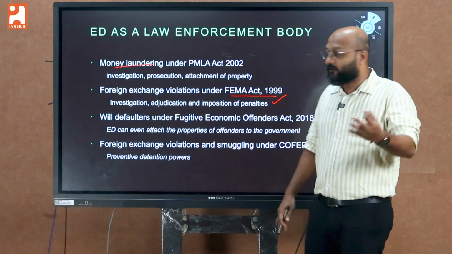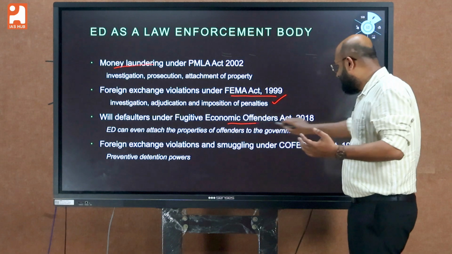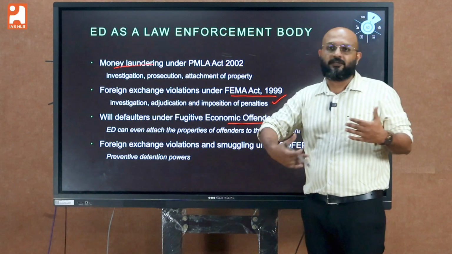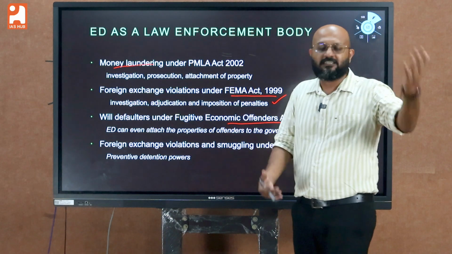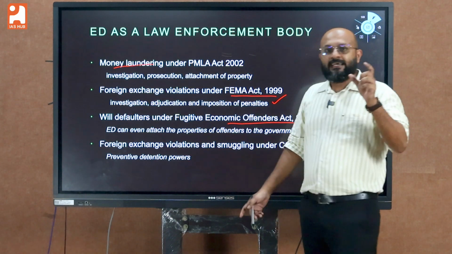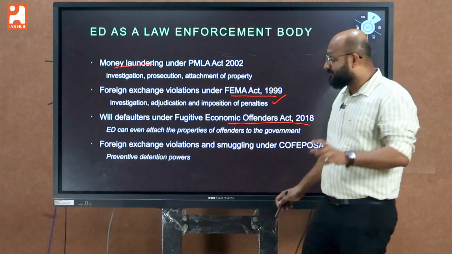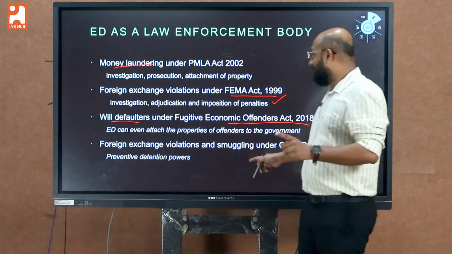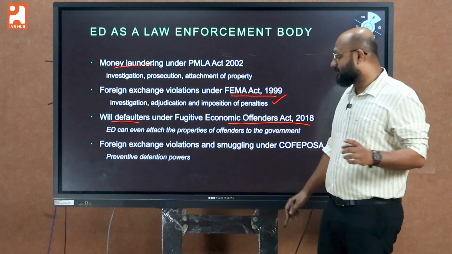And the third act would be the Fugitive Economic Offenders Act 2018. This act came after the curious cases of Nirav Modi, Vijay Mallya, etc. So ED could target these types of willful defaulters as per the Act of 2018.